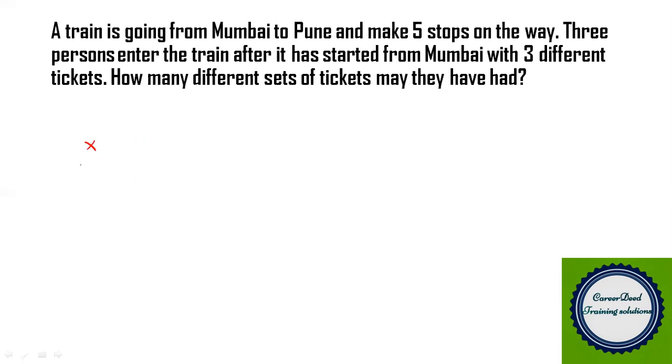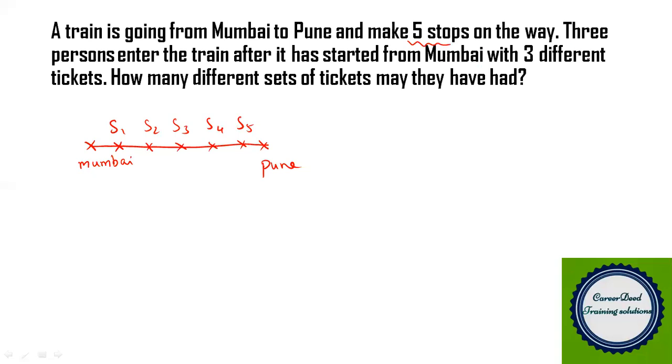So the starting station is Mumbai and the ending station is Pune. In between Mumbai and Pune, we have 5 stops. We can name the stops as S1, S2, S3, S4, and S5 for our convenience.